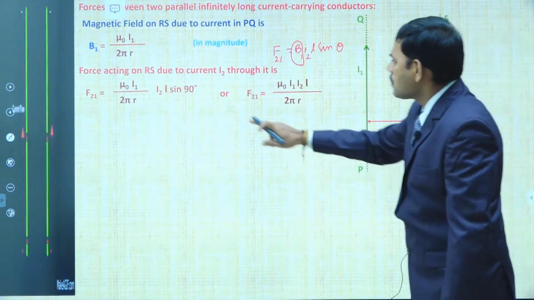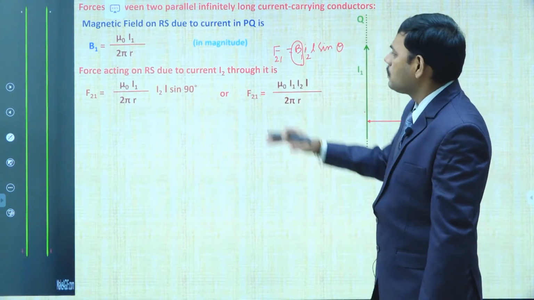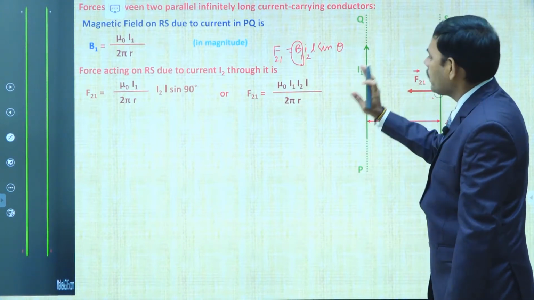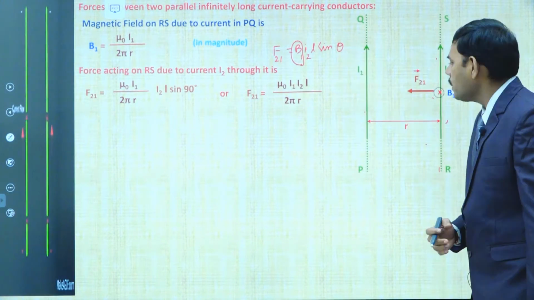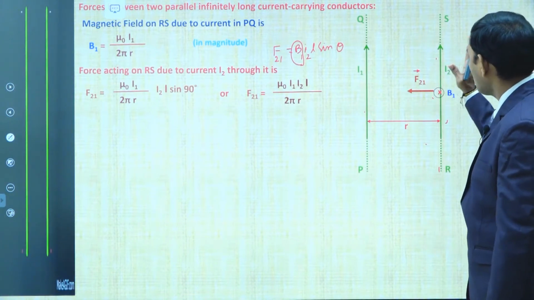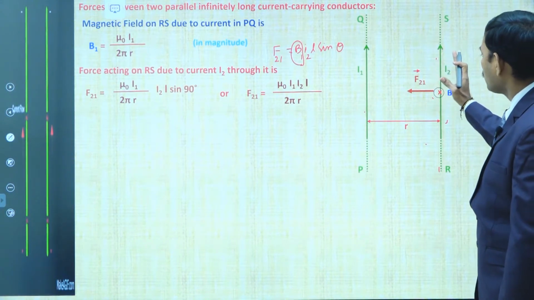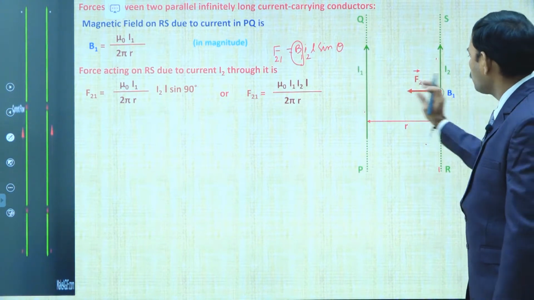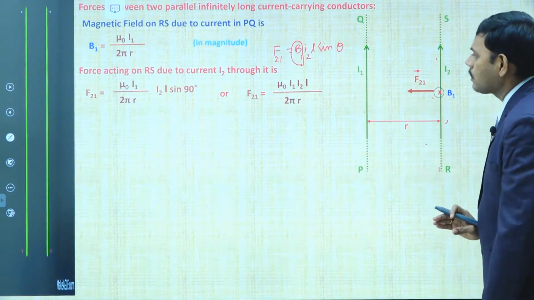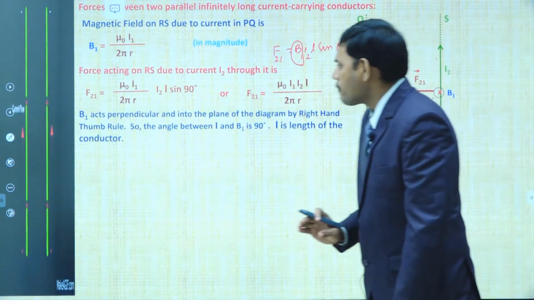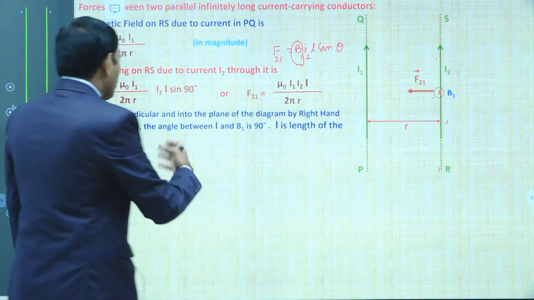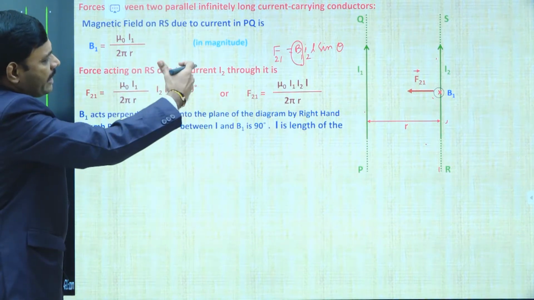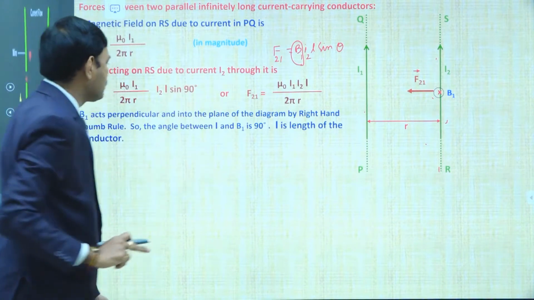Since sin 90 is 1, rearranging this equation, we simply get the force acting on the second wire by the first wire as mu naught I1 I2 L divided by 2 pi r. This is the magnitude of the force acting on the I2 current carrying wire, which lies in the magnetic field B1. Mu naught I1 I2 L by 2 pi r is acting towards the first current carrying wire. As already explained, B1 is perpendicular into the plane and I2 is along the y direction, that's why theta is 90, so we get this equation.